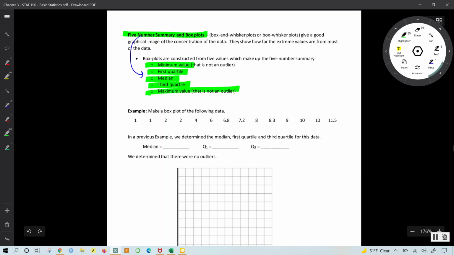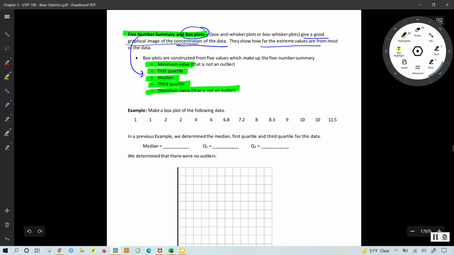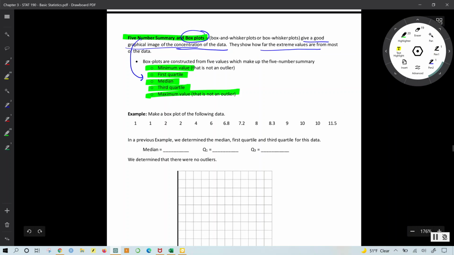These are the five-number summary. They can also be used to generate an informative graph known as the box plot. Box plots can give a good graphical image of where the majority of the data values are concentrated. They are also very useful in showing the presence of extreme values or outliers.